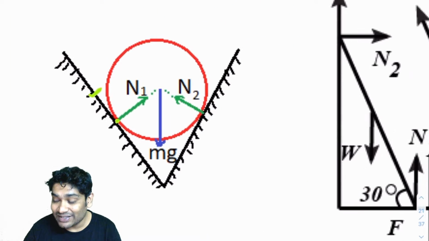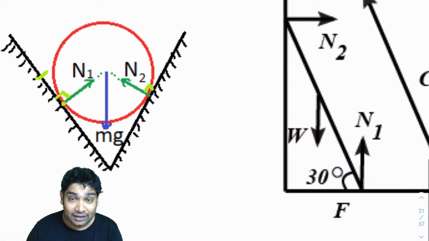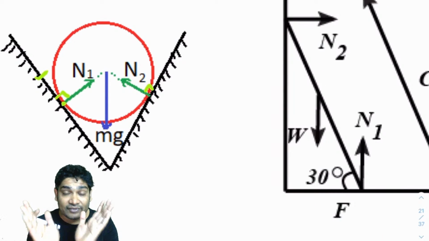So here you will see the common normals are along these lines. These are the directions of N1 and N2. Again, you realize from both these ends, the sphere is getting pushed.